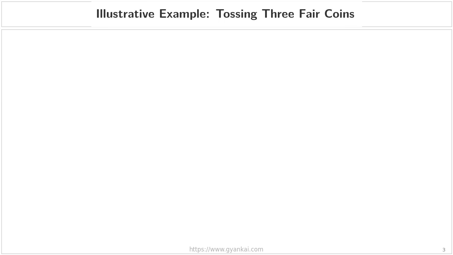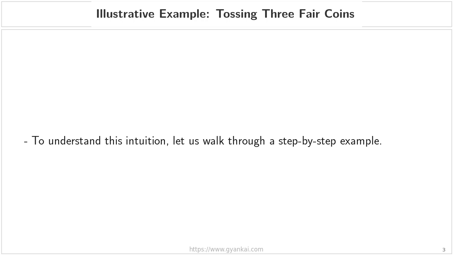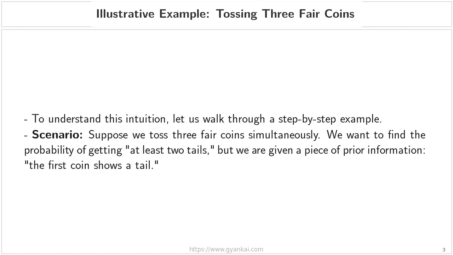Illustrative example, tossing 3 fair coins. Now that we have established the theoretical idea of how a sample space can shrink, let us move from theory to practice. To truly grasp this intuition, we are going to walk through a step-by-step example together. Imagine a scenario where we toss 3 fair coins all at the same time. Our primary goal is to find the probability of a specific event, getting at least 2 tails.